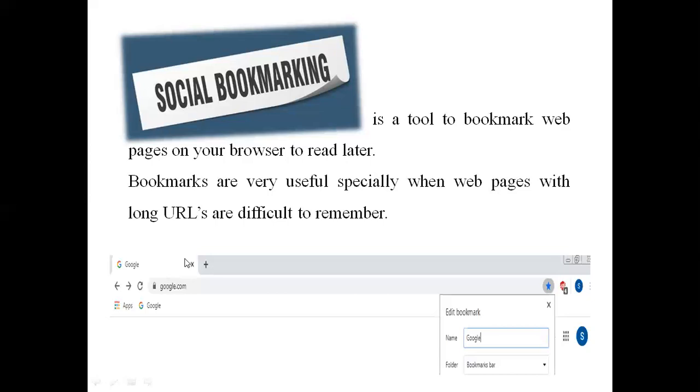If you see the browser, any browser, in the end of the address toolbar, you will see a star here. And whatever URL is here, if you click on this, that will be bookmarked with a name in this folder for your future reference. So modern browsers support bookmark features, all the modern browsers mostly. For example, you can save the bookmark in the browser by clicking the star icon next to the URL here. So this was about the bookmarks.